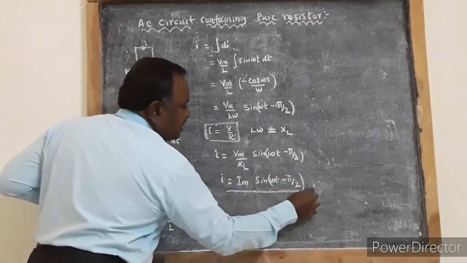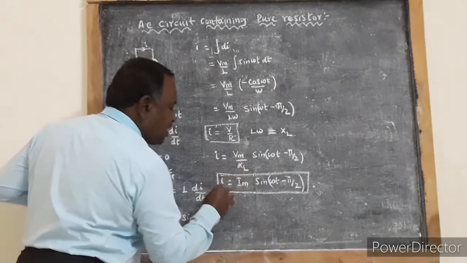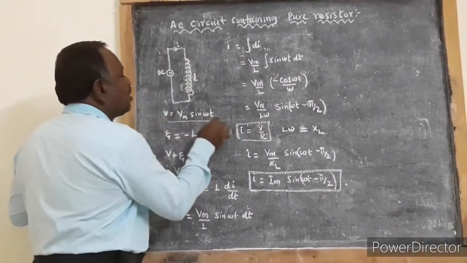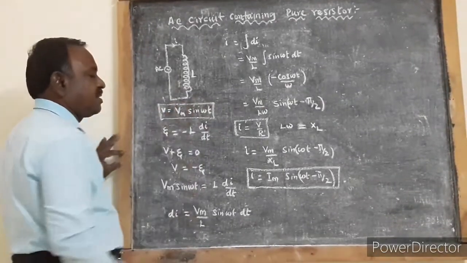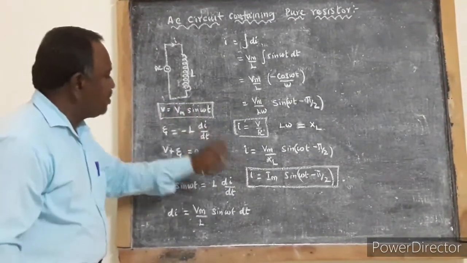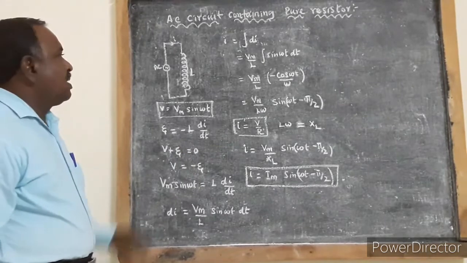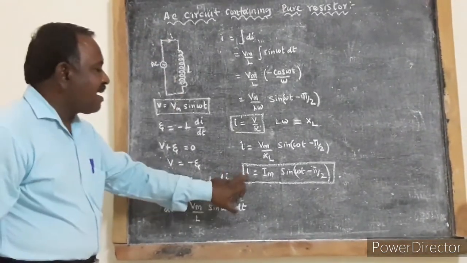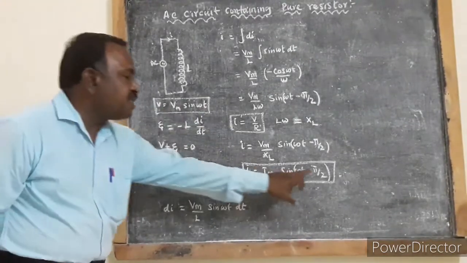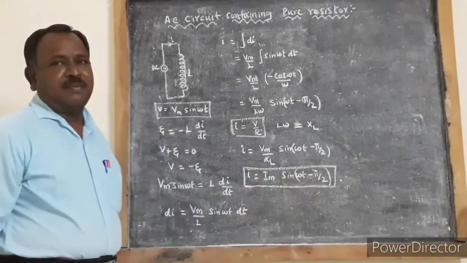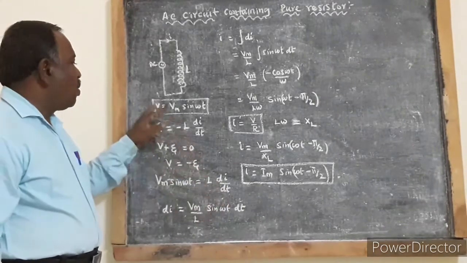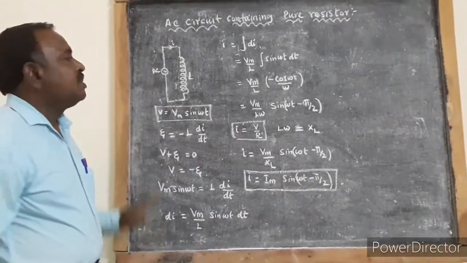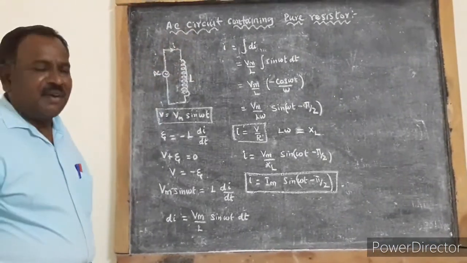So this will give the current through the inductor and this will give the potential difference across the inductor. When you compare these two equations, in a circuit containing an inductor, current is lagging the voltage by pi by 2, or voltage is leading the current by pi by 2. So how to construct the phasor diagram for it?